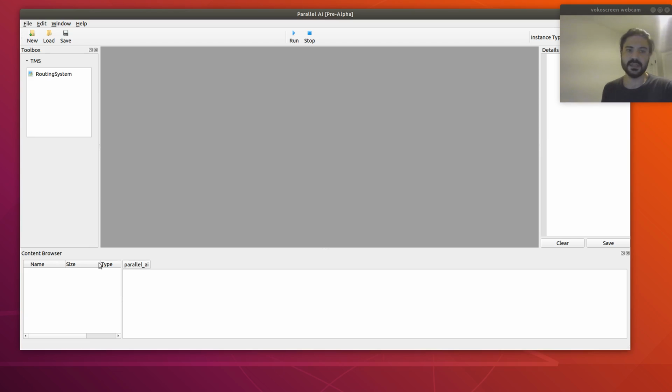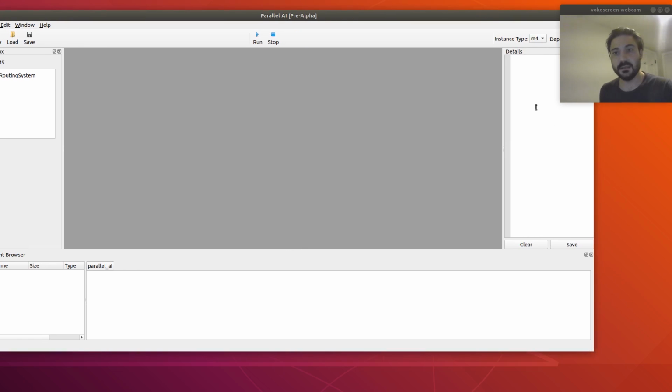So here, then we have other things, like this is the details panel, where we're going to see some logs. We're going to get some information of the system. Here we're going to select the instance type where we want to deploy to.